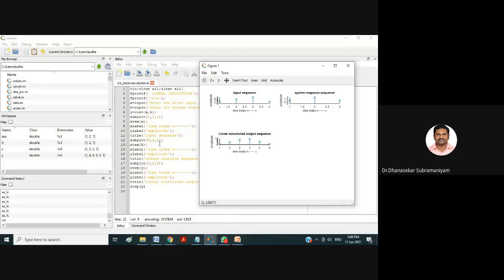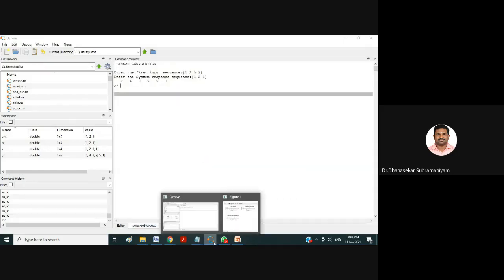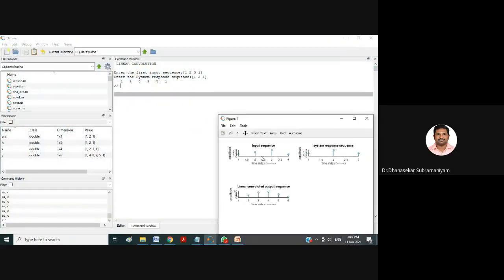And similarly, 5, 2, 2. That is nothing but my second sequence h of n, which will be placed in the second position. Similarly, in the third position, and similarly in the fifth position. This is first position, second position, third, fourth, and this is fifth position. In the fifth position, my linear convolution output is there with 6 values. So what values have I given for x of n? X of n, I have given 1, 2, 3, 1.